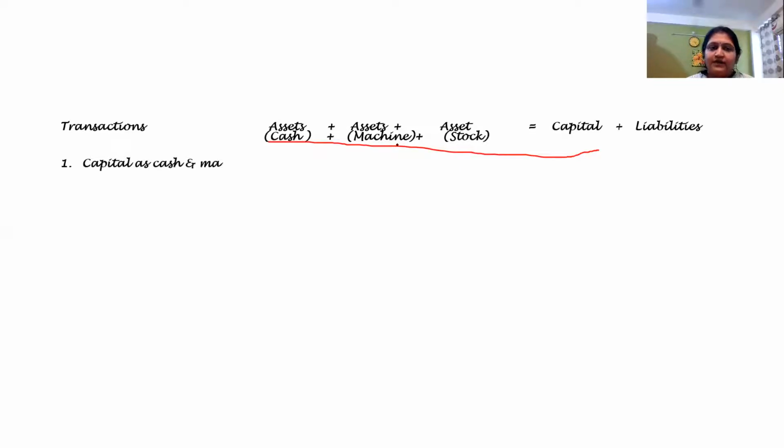Now let us do one entry at a time. In the first entry, it was said that capital has been brought as cash and machine. So friends, what is the effect? We are going to understand everything from the point of view of the business itself. The business has received some cash and some machine. So machine increases, cash increases, and at the same time the capital increases. I hope you are able to understand it.